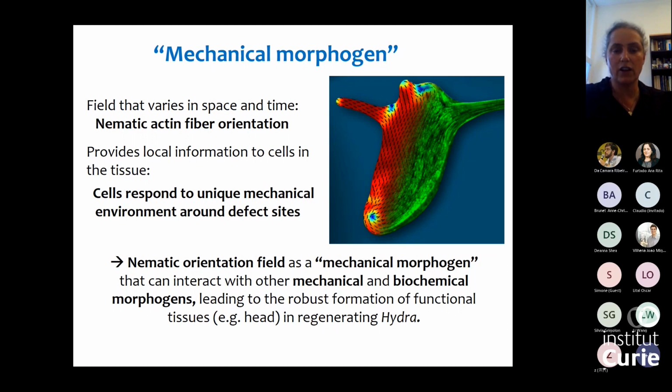Obviously, they're not acting on their own. They're interacting with other mechanical and biochemical morphogens, and eventually the feedback between these different fields is what leads to the morphogenesis process and the formation of functional tissues.